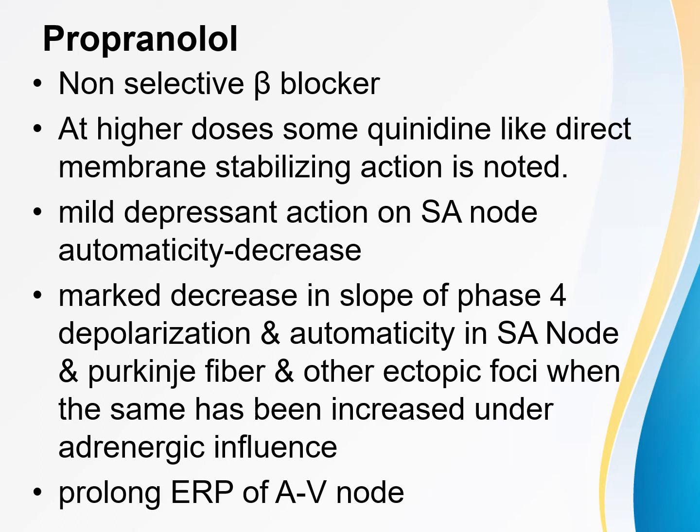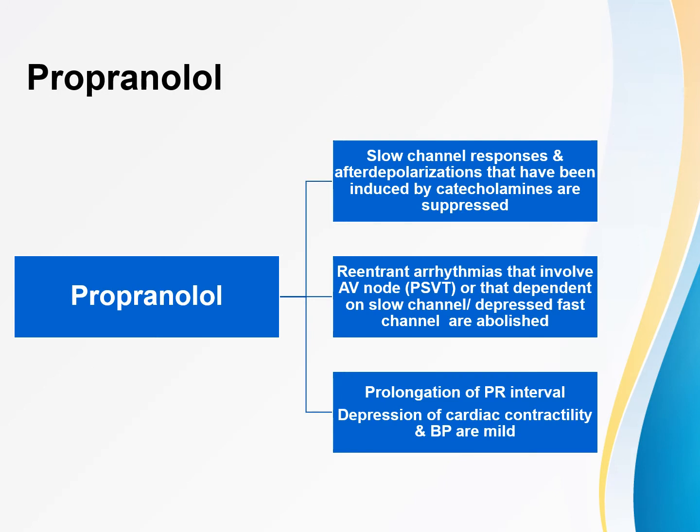Another significant action of propranolol is that it prolongs the effective refractory period of the AV node. Now what are the various effects that propranolol results in? Propranolol affects the slow channel responses and after depolarizations. The slow channel responses and after depolarizations that have been induced by catecholamines are suppressed.